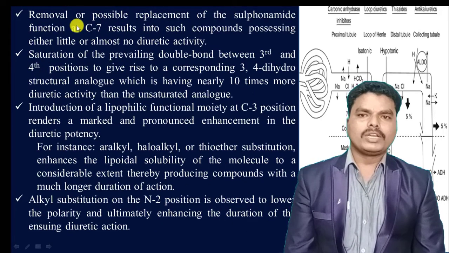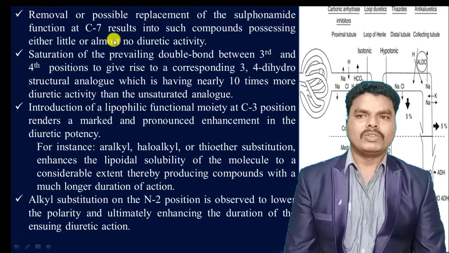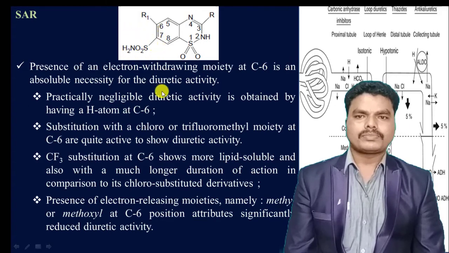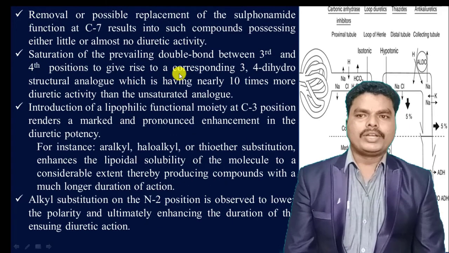Removal or replacement of the sulfonamide functional group, which is present at the seventh position, with any other substituent can decrease the diuretic activity.